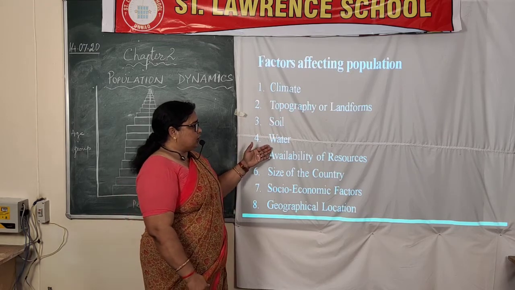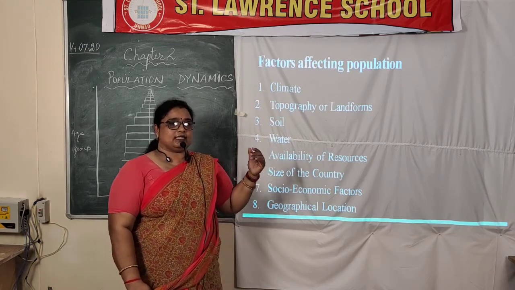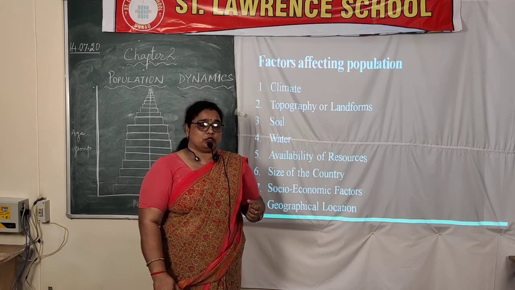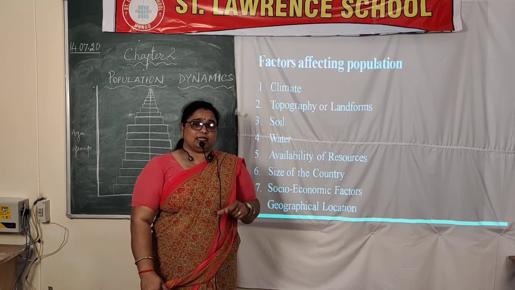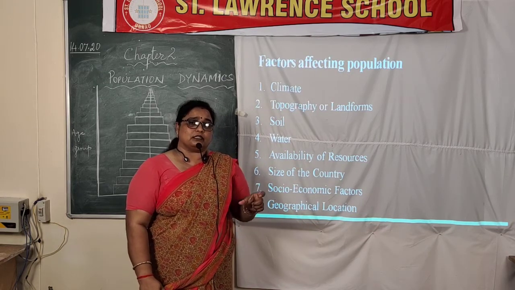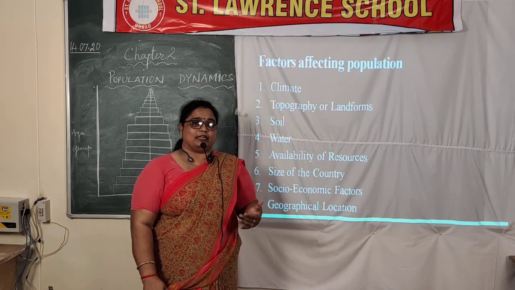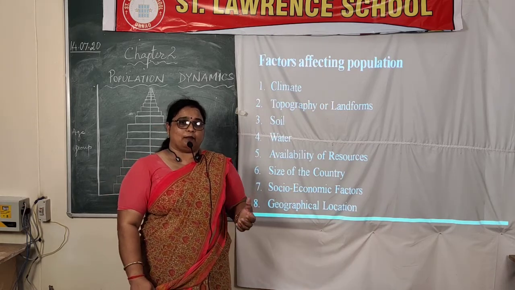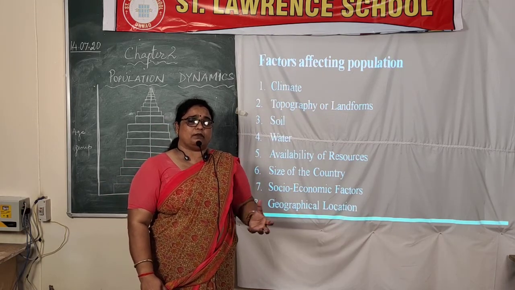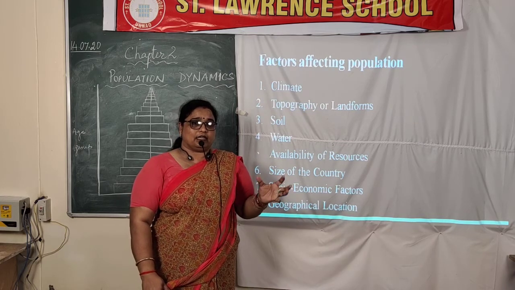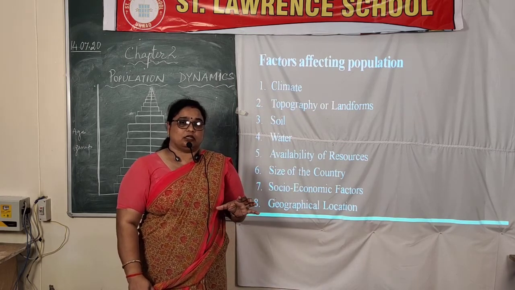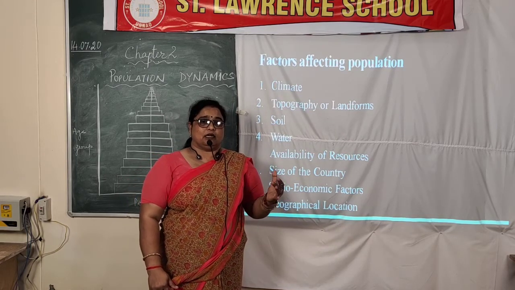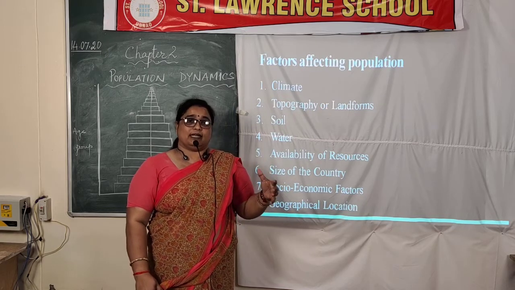Then the next factor is water. Water is essential for leading a life, for sustaining a life. You know that water is not only essential for domestic purposes, but also for industrial purposes as well as agriculture. If we see the world map and go through the population map of the world, we will see that wherever water bodies are present, in any part of the world, the population has grown a lot, even in ancient times.